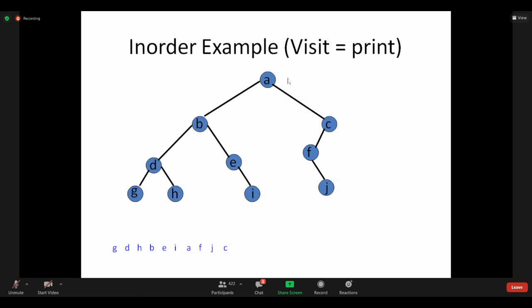Right. Clear? First start with root, but you should not print that root, and come to the left side. If it is a root, come to the left side. If it is a root, keep going until you reach the leaf node. After reaching the leaf node, you print, then go to the root and print, like that. If it's not clear, then we'll go to the next slide.